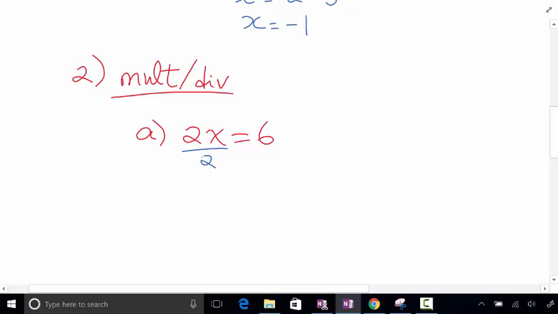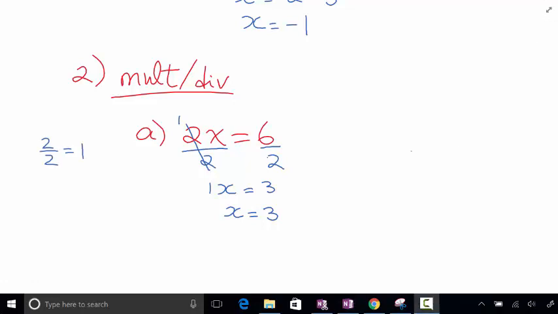If I want to get rid of that 2, I divide by 2 on this side. That means I have to divide by 2 on this side. Now that crosses out and becomes what? 1. Not 0, be careful. 1x, which is what? 3. But 1x is really x. We can write 1x as x. So x equals 3. Do you understand?